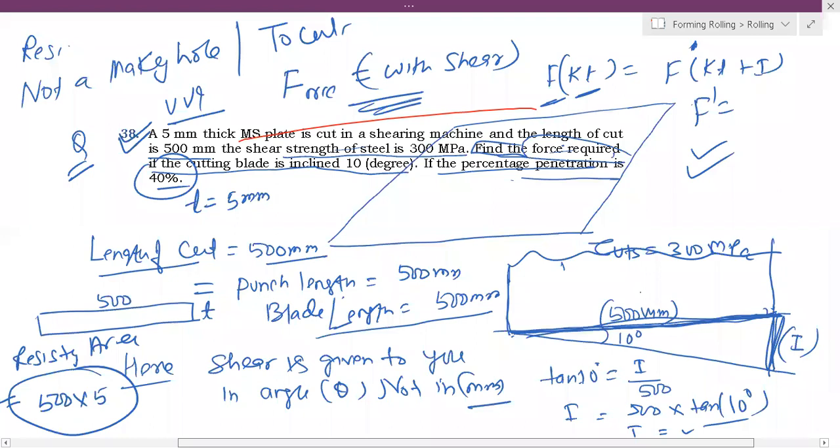Everybody is clear? Everybody understood? Yes, no, maybe. Ravichandra, 500 into thickness, yes, not pi d. Yes, right, you are right. You have to take the resisting area.